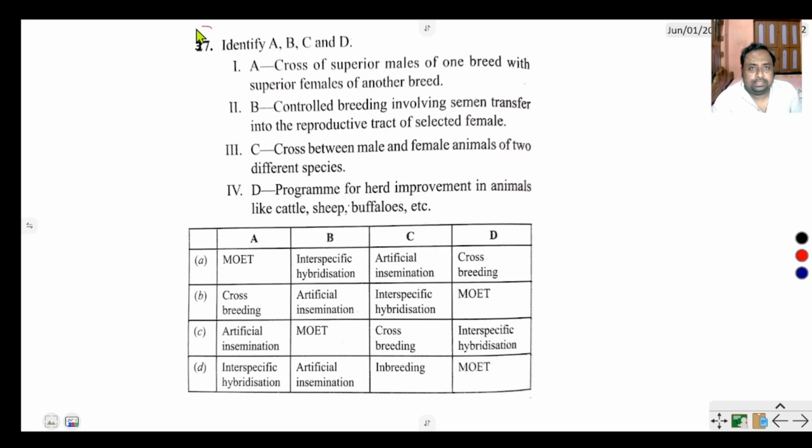Question number 37 says, identify A, B and C. A. Crosses of superior males of one breed with superior females of another breed is called crossbreeding. B. Control breeding involves semen transfer into the reproductive tract of a selected female, that is artificial insemination.